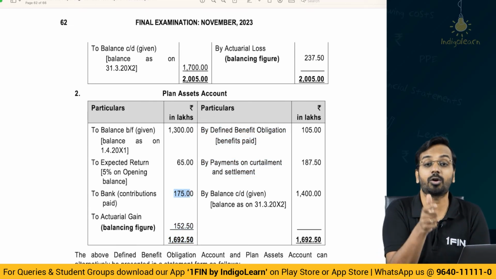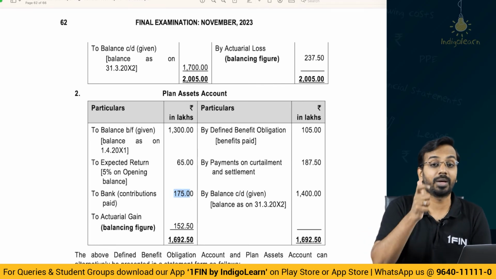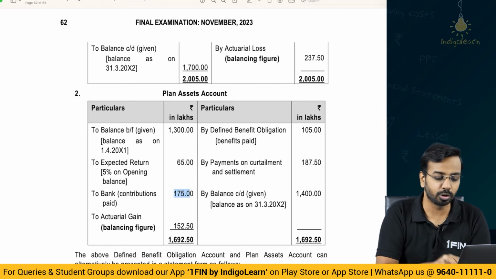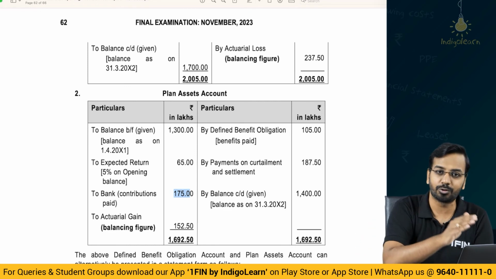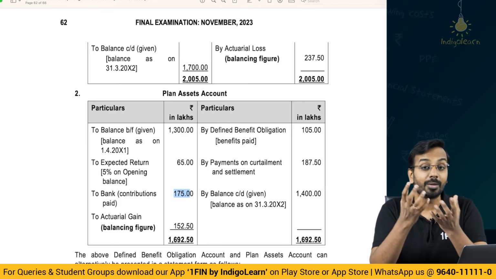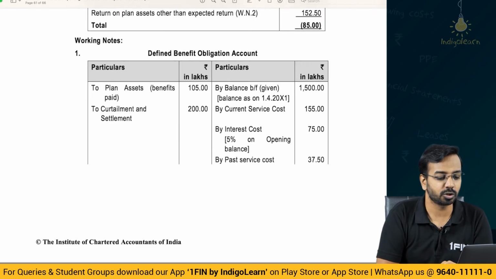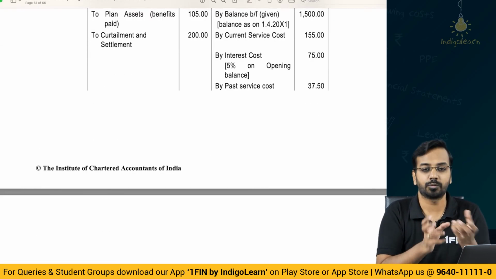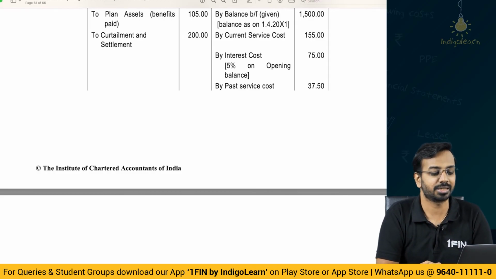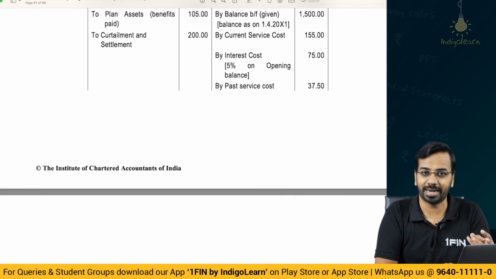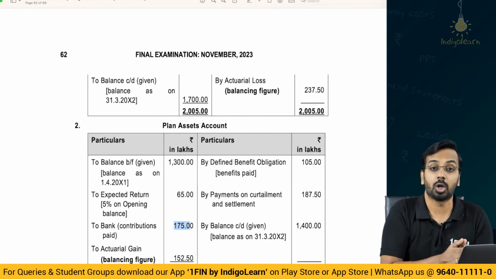Please remember, when I make contribution, it will not impact my liability, but when I make settlement, it will impact both my liability as well as my asset. So why both? Because when I am making a settlement, I have to reduce my asset and I have to reduce my liability. My obligations are going down, my asset balance is also going down, right? Now whatever is the difference here, that is the difference on account of actuarial gains or losses. Because we do not have information on actual return and plan return, we will assume this is the return that is considered to be both expected and actual. So whatever is the difference is the balancing figure, which is actuarial loss or actuarial gain.